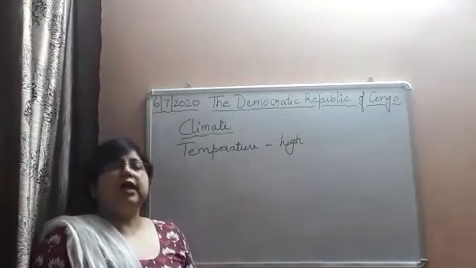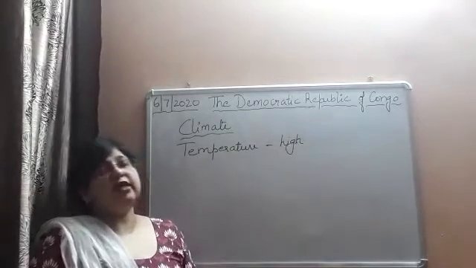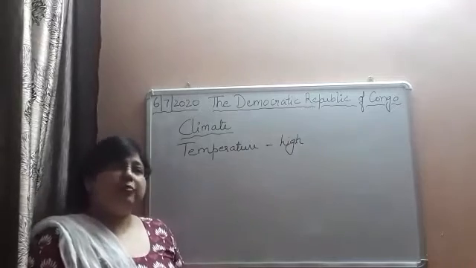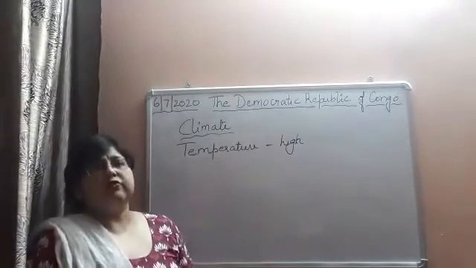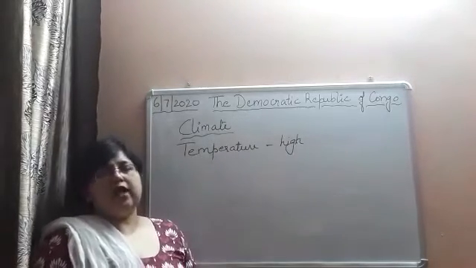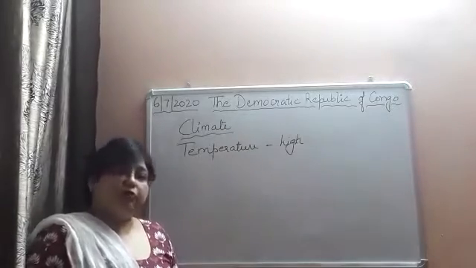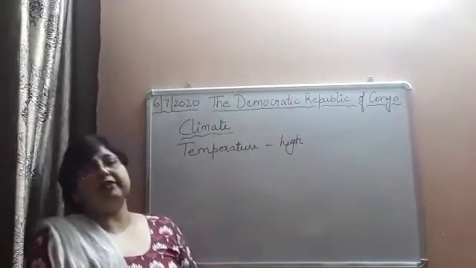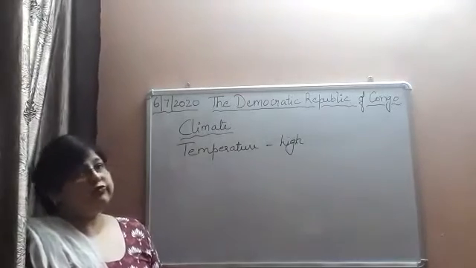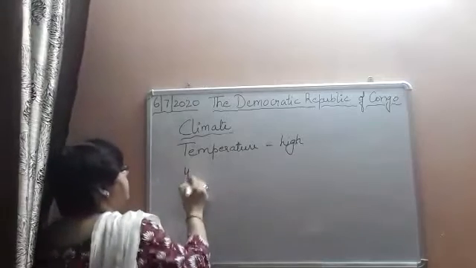Because the water in the lakes and rivers gets evaporated by the heat of the sun, which causes the formation of clouds by around 3 p.m. And by 4 o'clock, there is heavy rainfall in this region, and this rainfall is also called the 4 o'clock rainfall.